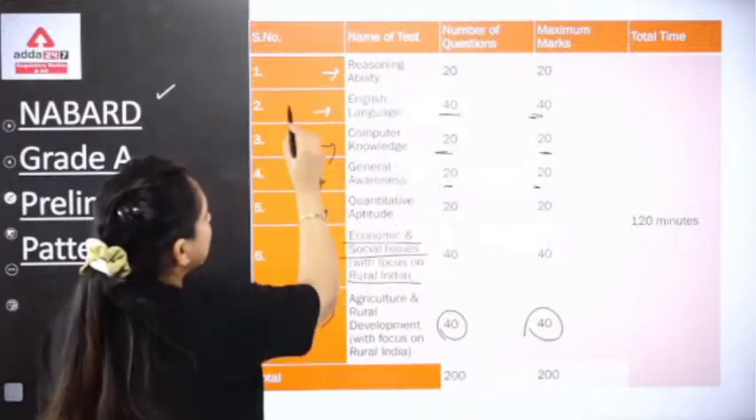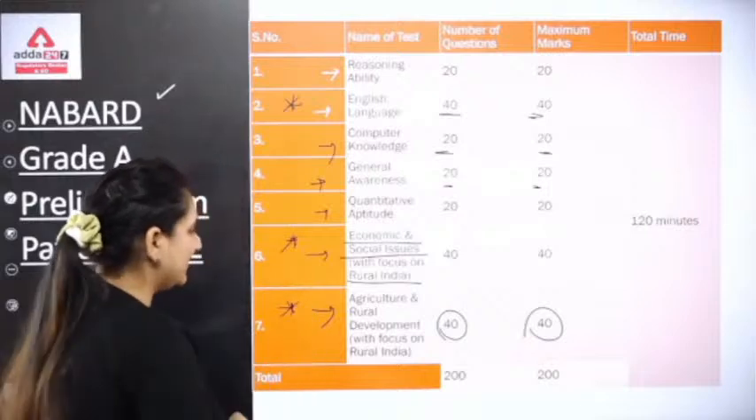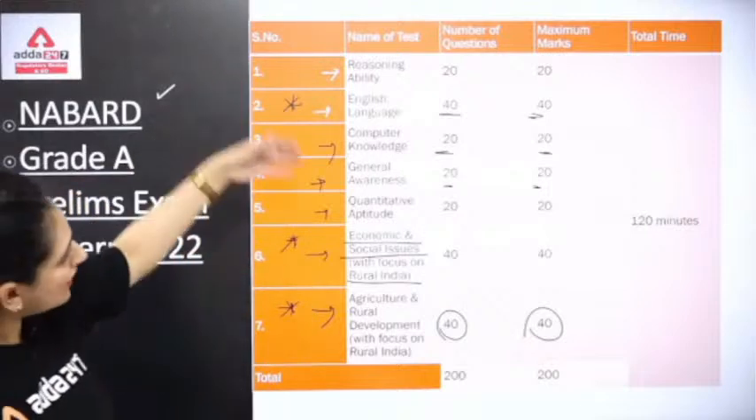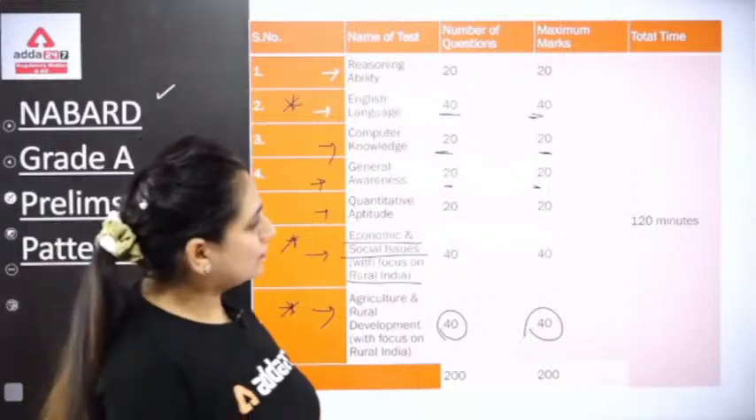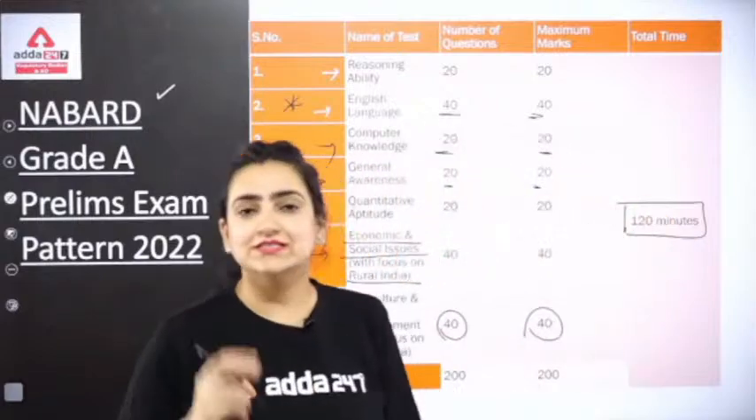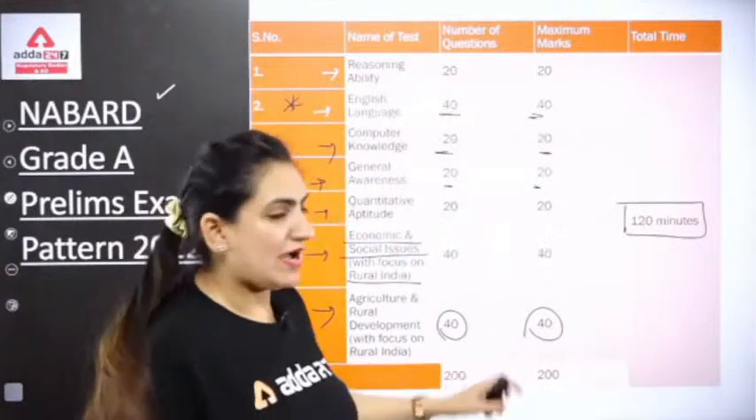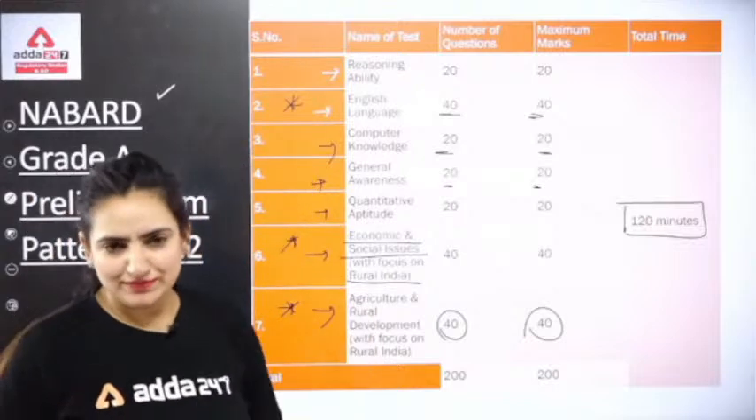So you can see this English, this economic and social issues, and the agriculture and rural development, these all are playing a very vital role with 40 questions, 40 marks, and the total time for the examination would be 120 minutes, which says it will be 2 hours, and the total marks would be 200. I suppose this is very clear if you talk about the prelims.